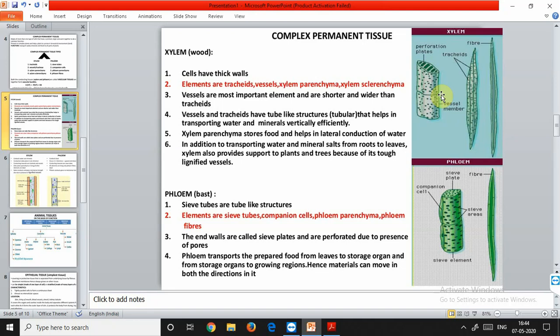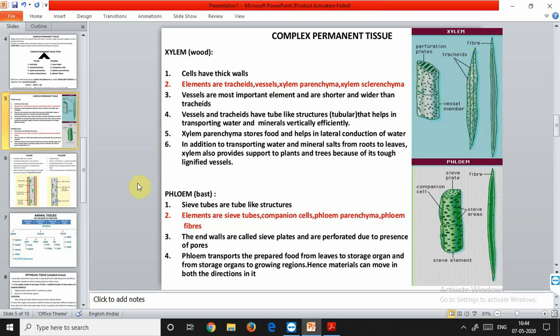Then the difference between tracheids and vessels. The tracheids are single celled, whereas the vessels are made up of a row of cells. In the tracheids, the end walls remain intact, and in the vessels, the end walls get dissolved and become perforated. These are the perforations you can see. Perforation means some opening, slit-like openings. The walls of tracheids are very thick with a narrow lumen. The walls of vessels are less thick and they have a wider lumen. Lumen is the opening that is wider in the case of the vessels, and you can see there are no lumens.